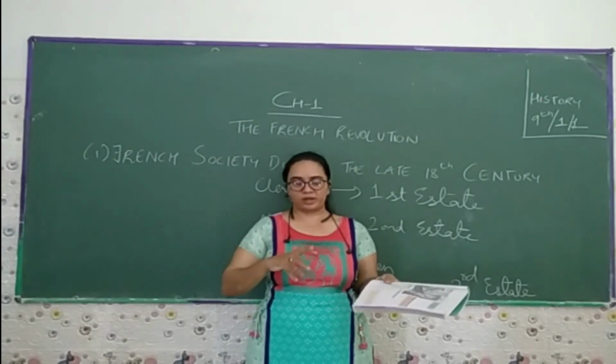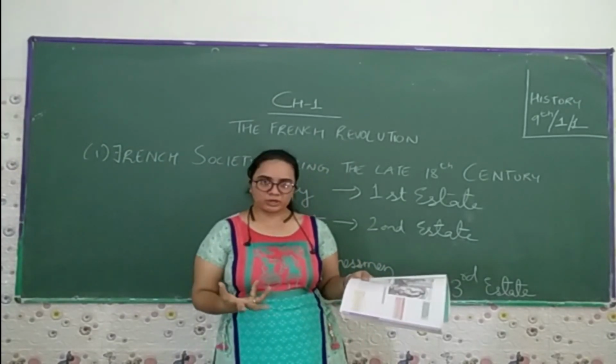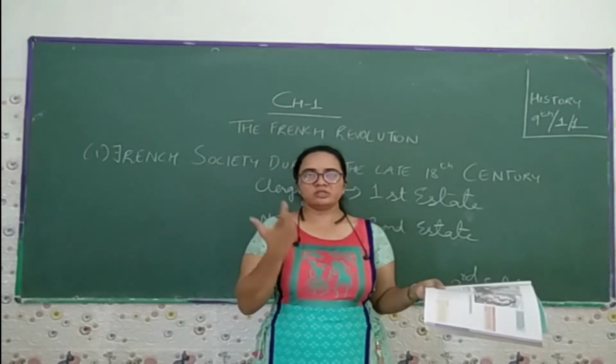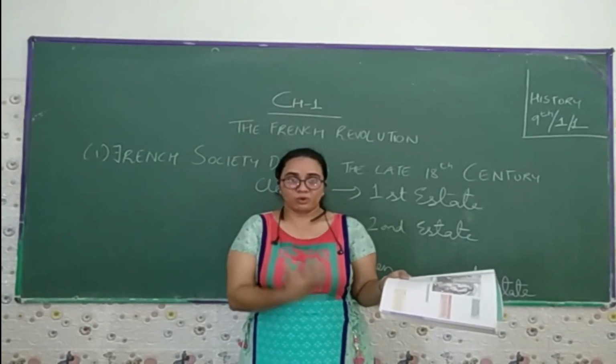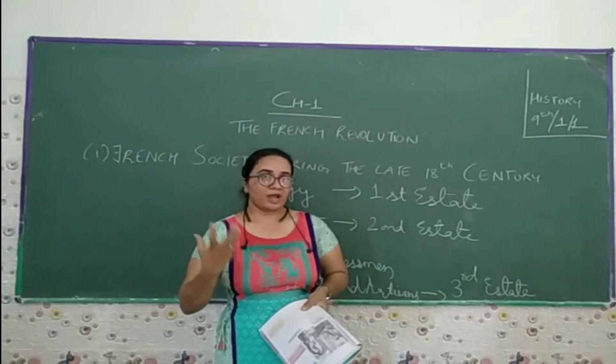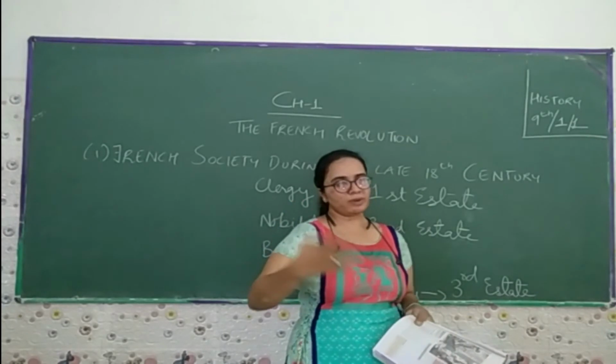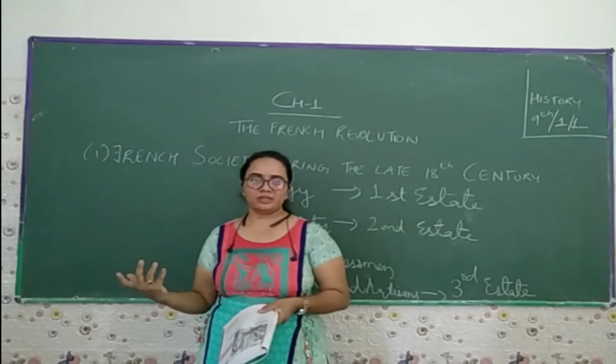Now, as I already explained, when the population increased, the demand for bread also increased, because bread and butter was the only source of food. So the price increased with the demand. Now, what does the queen suggest? If you do not have the money to buy bread, instead of that you can buy cake.